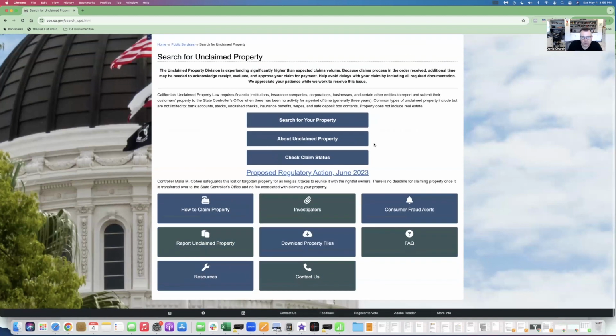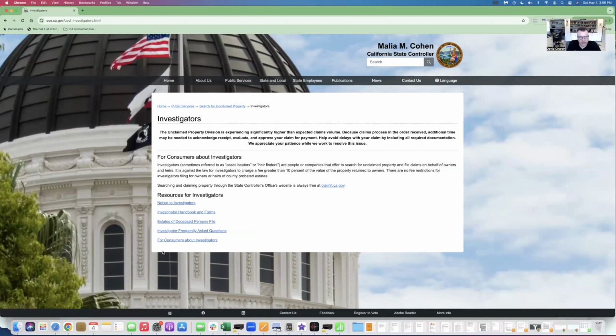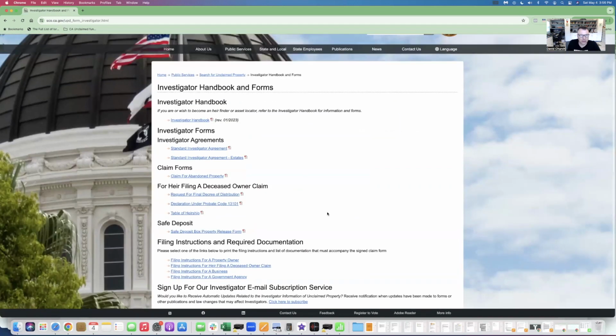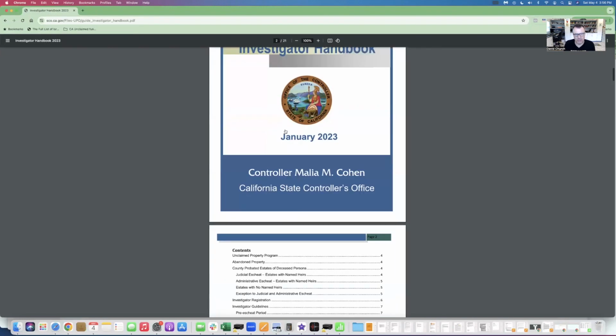So first of all, from here, if you go to investigators, you need to get familiar with the investigators handbook. And I know it's kind of boring, but here it is, investigators handbook and forms. You get familiar with this and just start reading it. The whole handbook is right here, and it'll give you a step by step guide.